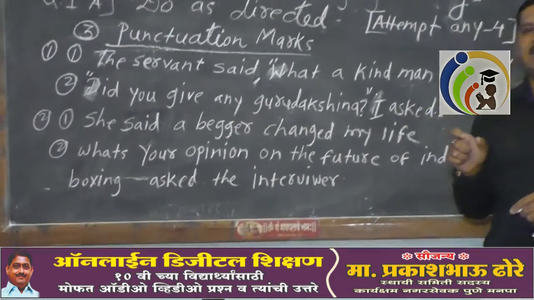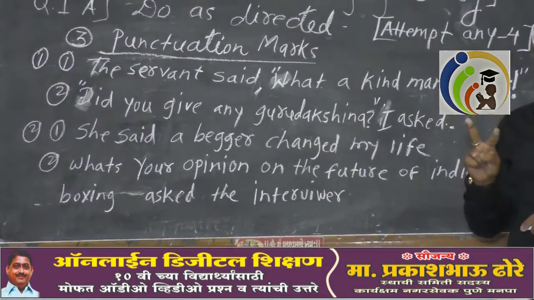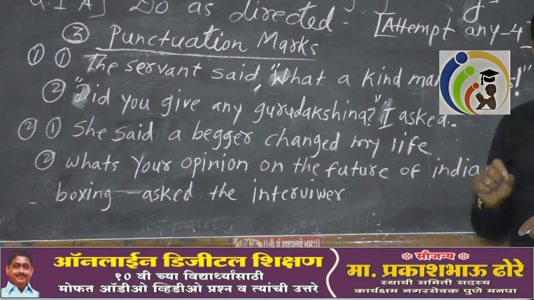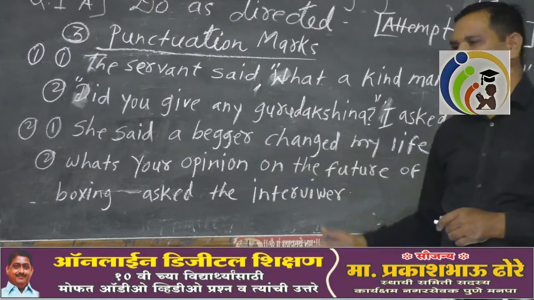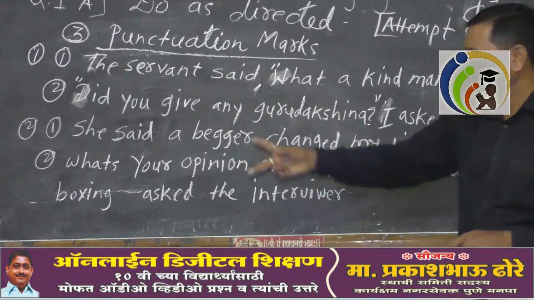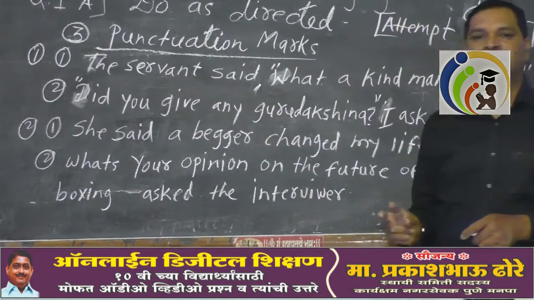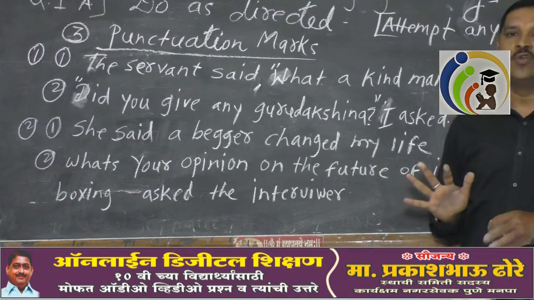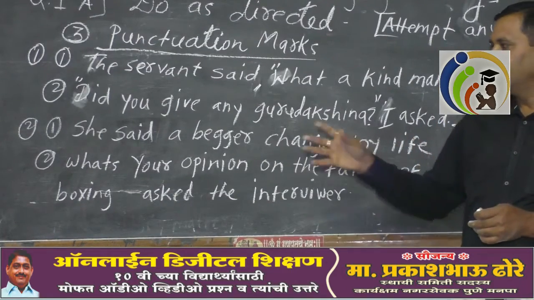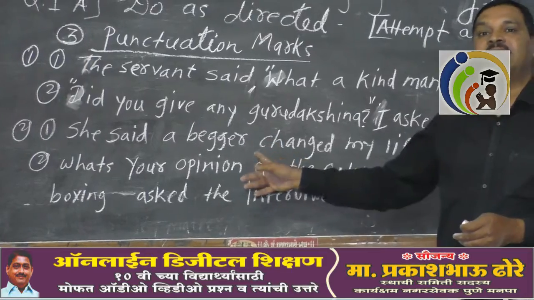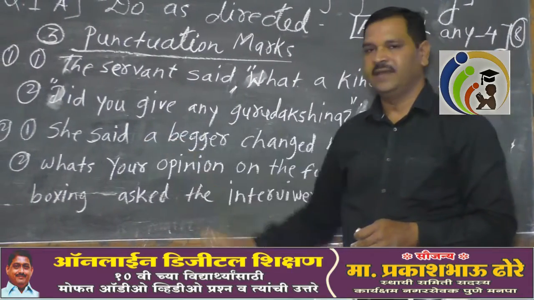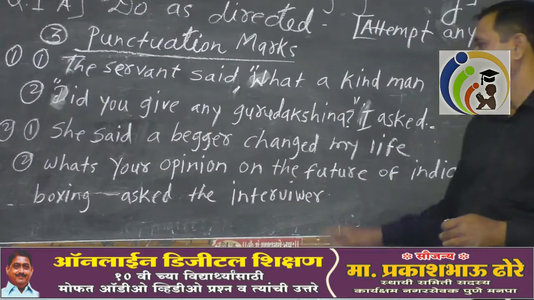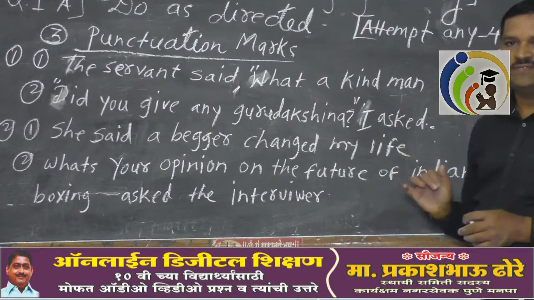The second set is there. Again, two sentences are there in your board exam. Like these two sentences will be asked, and these sentences are from our textbook. Already they were asked in the board exam. They will not ask the same, but the sentences will be like this. She said, a beggar changed my life.